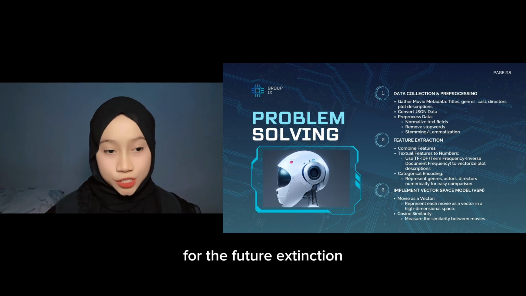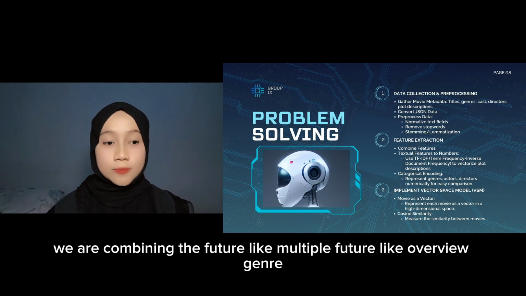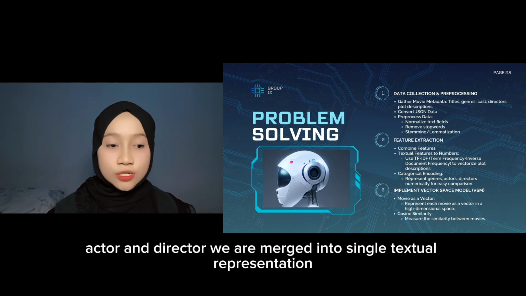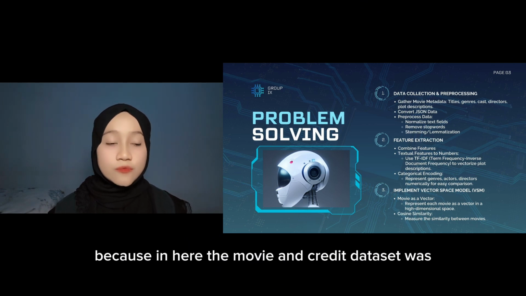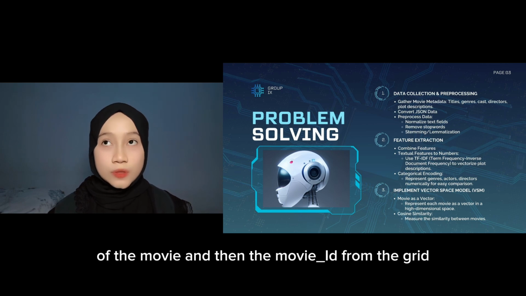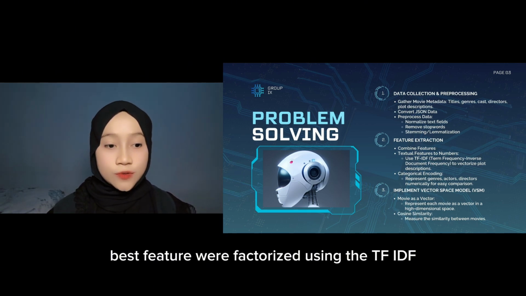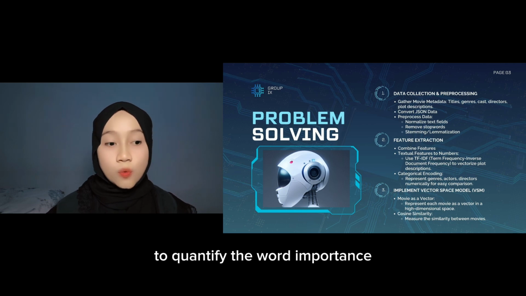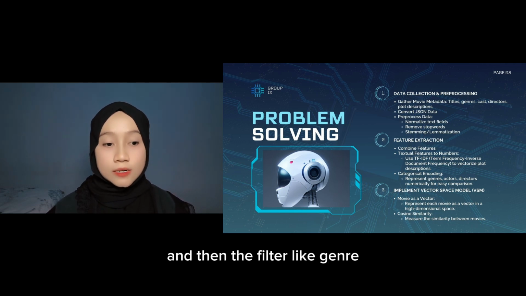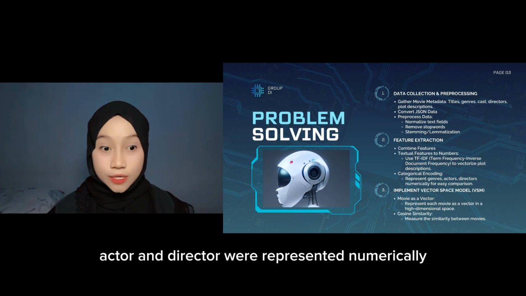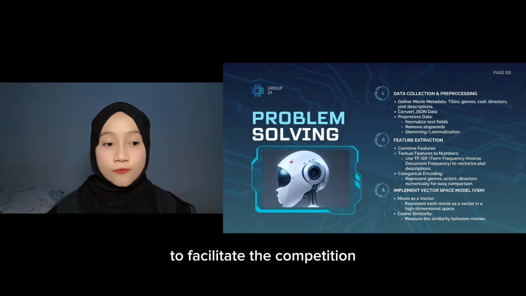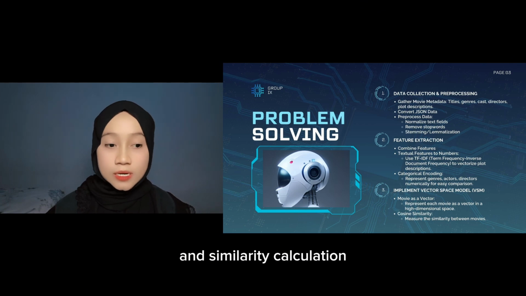For the feature extraction, we combine multiple features like overview, genre, actor, and director. We merged them into a single textual representation because in here the movie and credit datasets were merged by the ID of the movie and then the movie ID from the credit. And then the plot description and other text-based features were vectorized using TF-IDF to quantify the word importance. And then the features like genre, actor, and director were represented numerically to facilitate the comparison and similarity calculation.